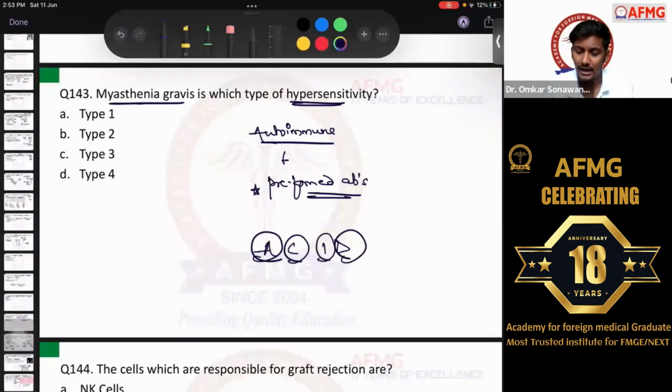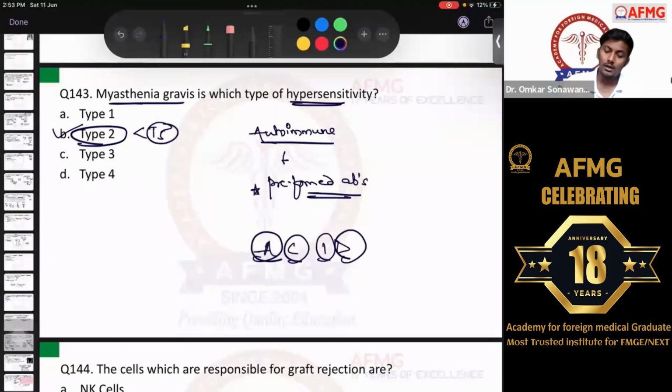Almost everything as I have discussed with all of you. So here it is type 2 hypersensitivity, guys, if you do not have type 5 in the options. As I've always told you, for Goodpasture syndrome and myasthenia gravis, the more likely answer would have been type 5 hypersensitivity. But if it was not in the options, then you can mark type 2, because type 5 is nothing but a subtype of type 2 itself.